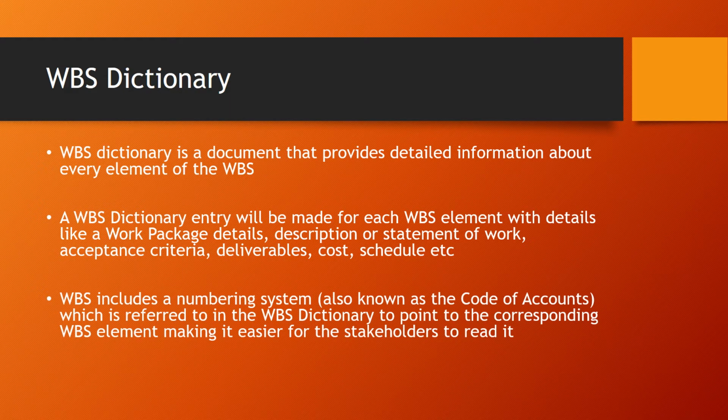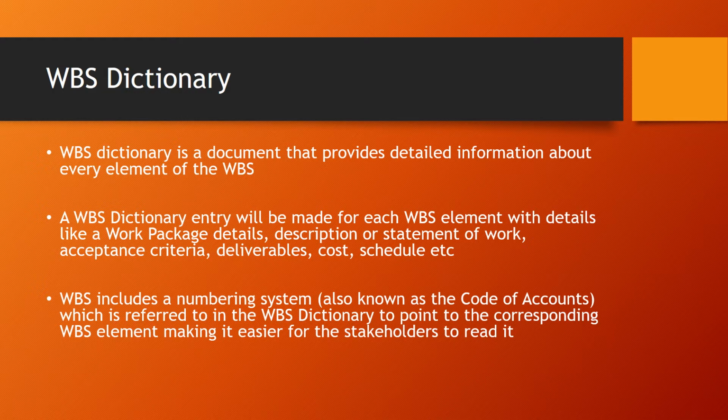Now, the WBS includes a numbering system, and it is known as the code of accounts. We have discussed code of accounts in one of our previous videos. Of course, that video will also be available in the playlist of WBS, and the link to it will be available in the description. The numbering system will read something like 1.1, and elements below 1.1 will be called 1.1.1, 1.1.2.